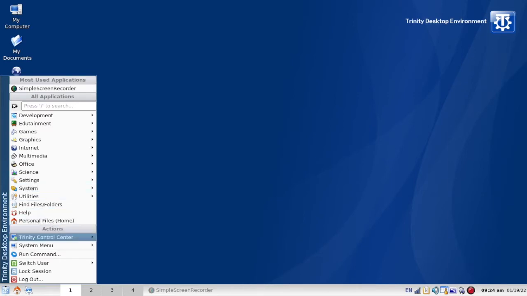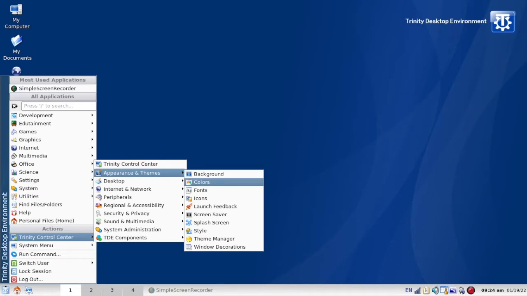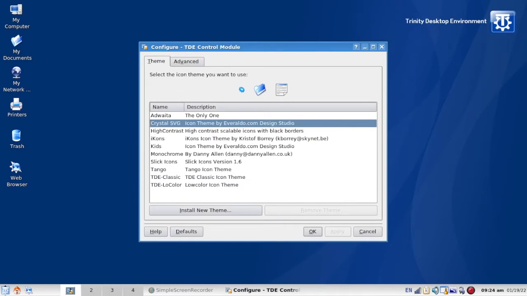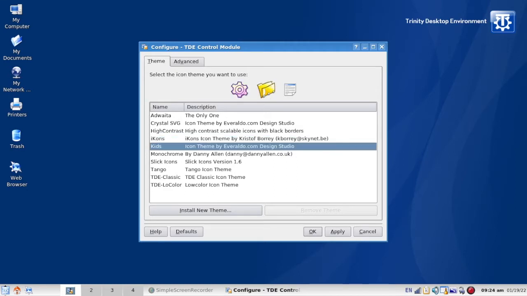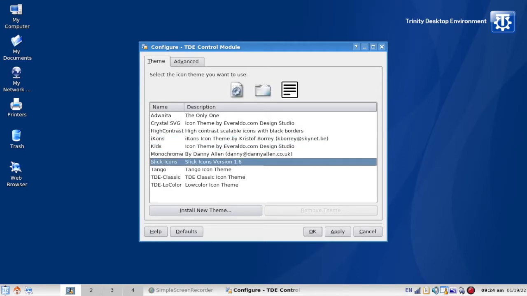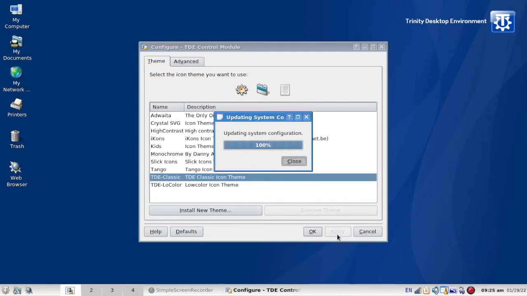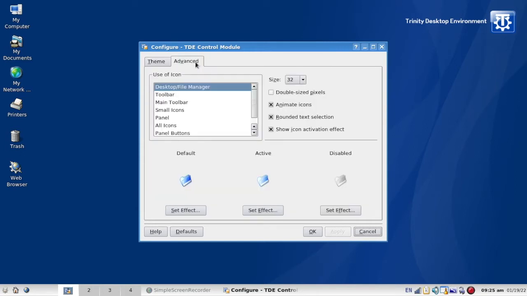And settings, control center, appearance and themes, colors, icons. So there's the icons that you can look at. You can see there's different themes. You can download new themes. You know, if somebody wanted to go out and make this look like Windows 98 or Windows XP, Windows 7, they could probably do it on good old Trinity Desktop. So let's try this one, the classic icon theme. And then advanced. Looks like a lot of different things you can do here.